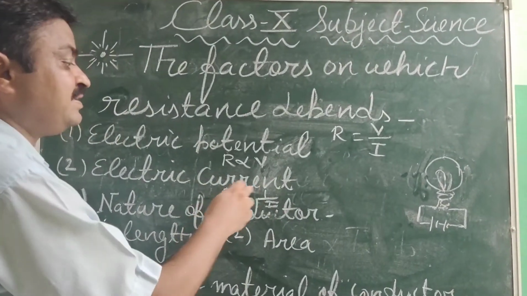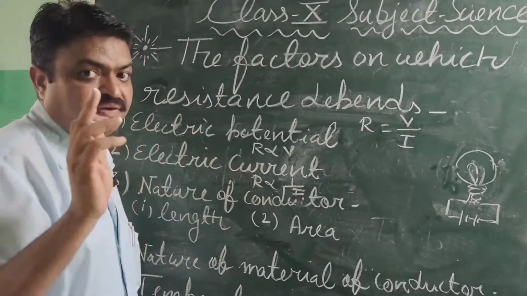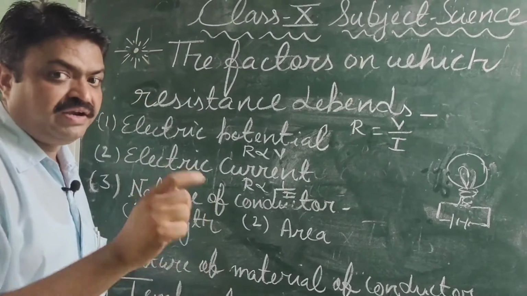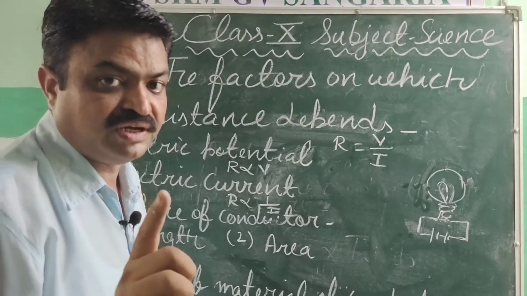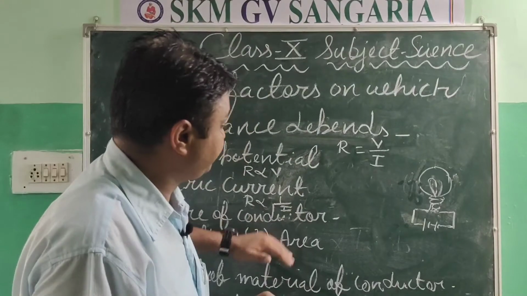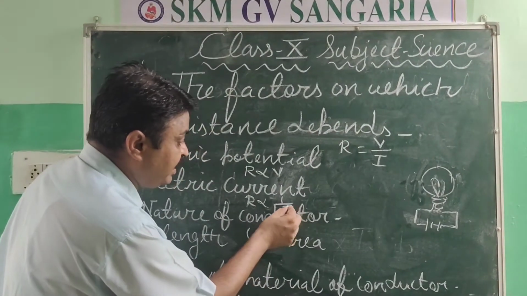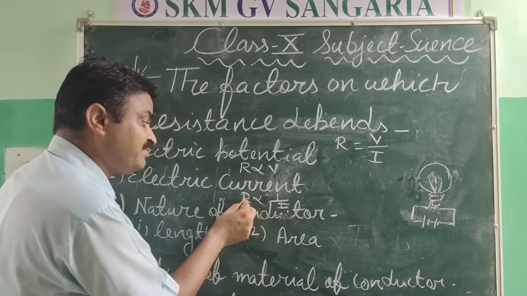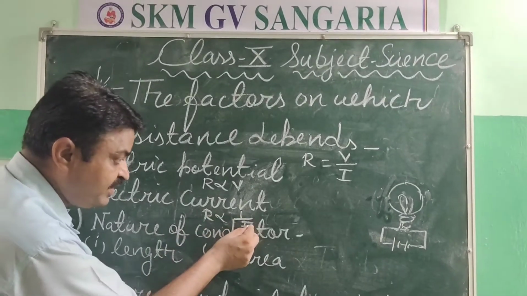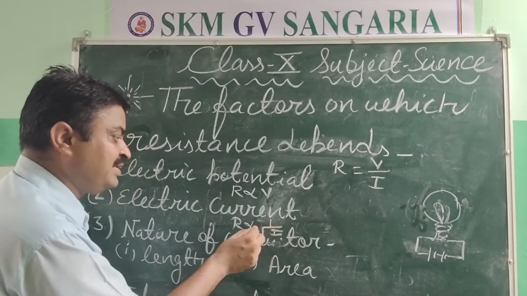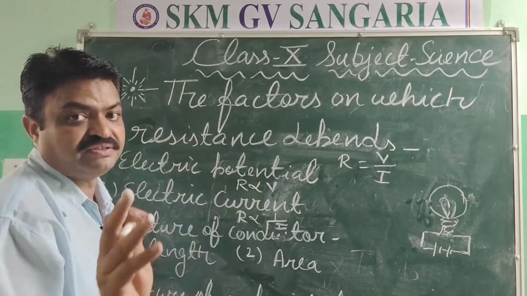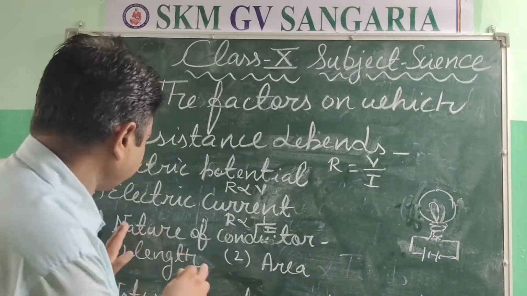So resistance depends on the electric current, and it is inversely proportional. Means if we increase the electric current, then the resistance will be decreased, or if we decrease the electric current, then the resistance will be increased, just opposite.